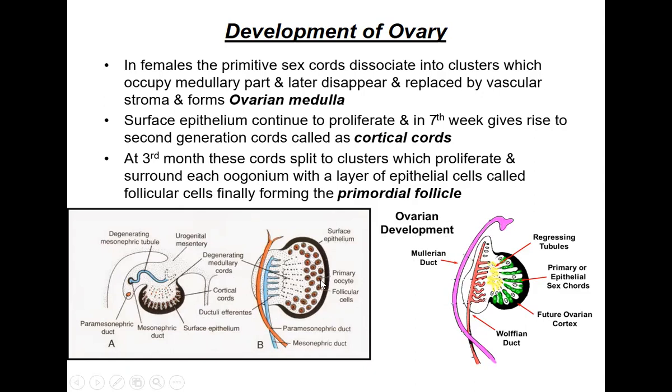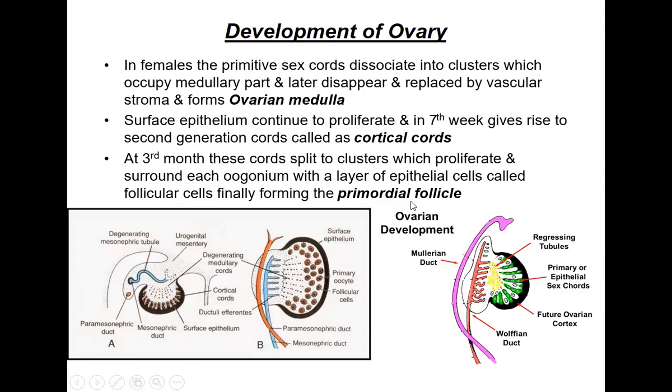Now these cells form follicular cells surrounding each of these oogonia. Oogonia are the primitive sex cells which are present within the ovary, and here they are covered by the follicular cells, which are the flat cells surrounding them.